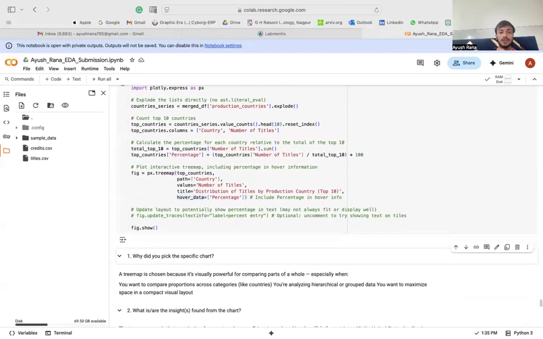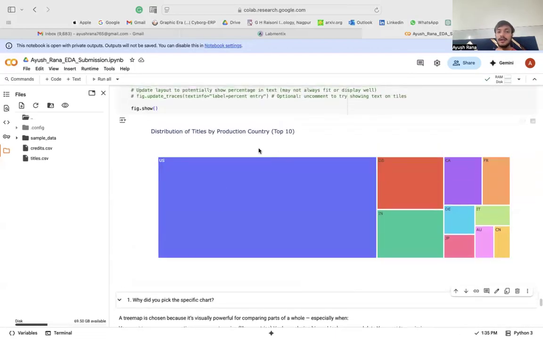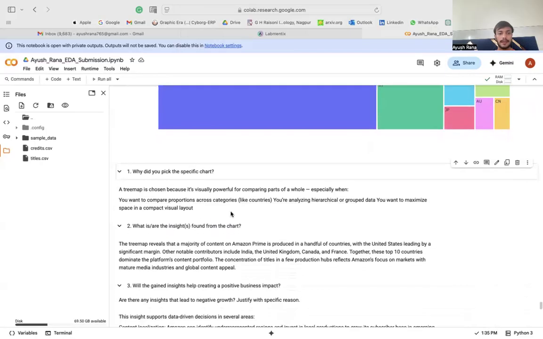The visualization for this was a tree map, which also distributes the titles based on production country. From the tree map, we could identify that the US has the largest part as a production country for the titles, followed by Canada, India, France, Japan, and Australia. Each of these countries is responsible for a share of the production.